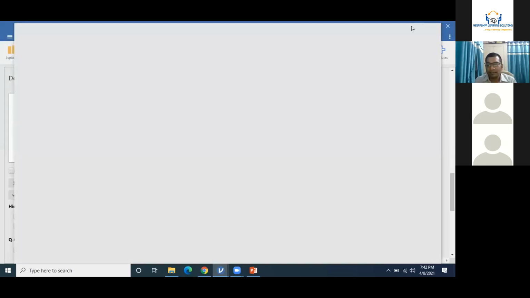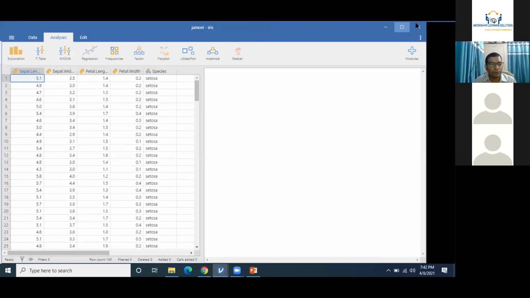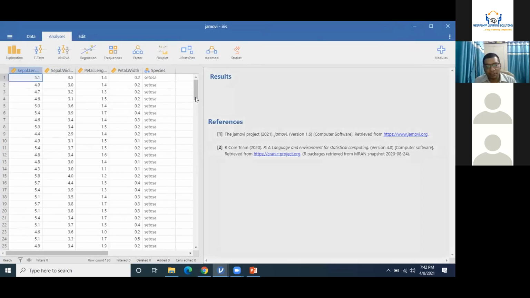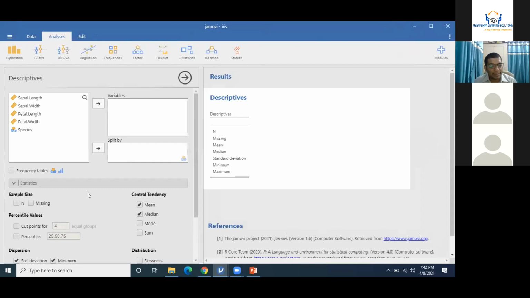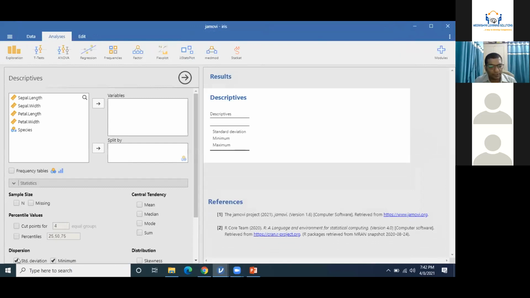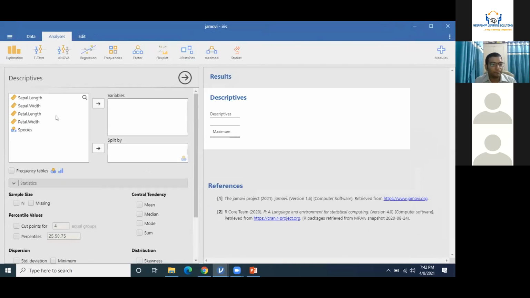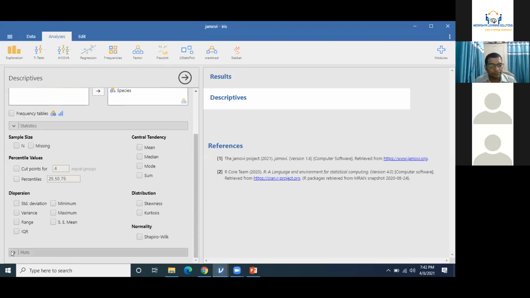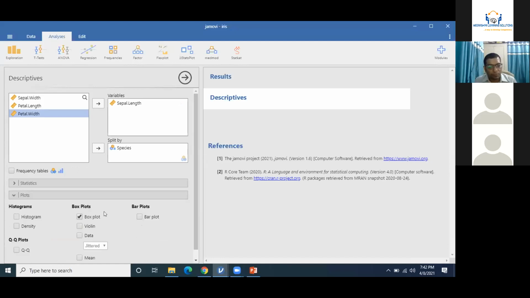Does the Anderson Iris dataset have some categorical data or not? Yes, it does have some categorical data. So I'll again click on exploration and then description. I will remove everything from statistics because I do not want anything from there. So maybe one variable is this and species is the second variable, and I want to create a box plot on this.